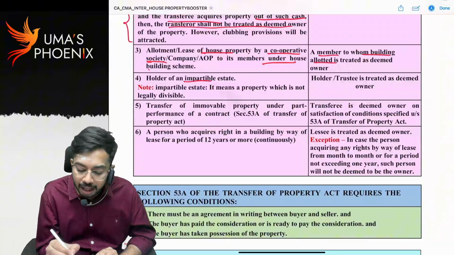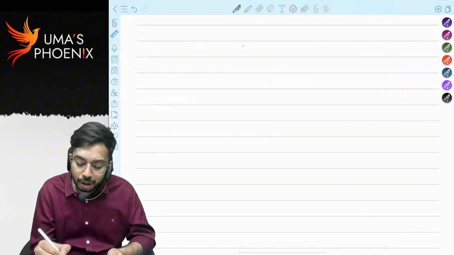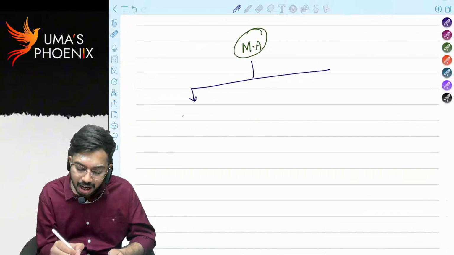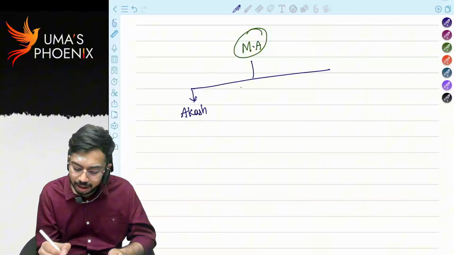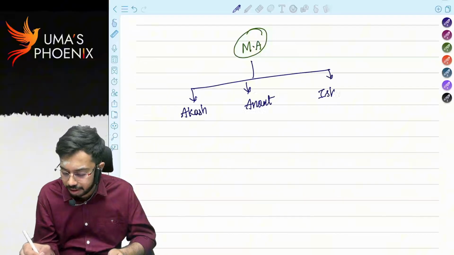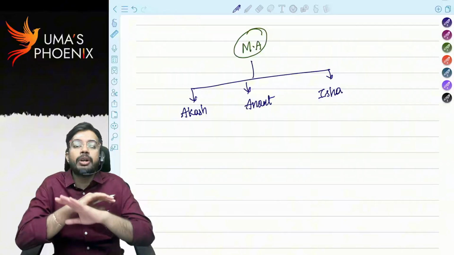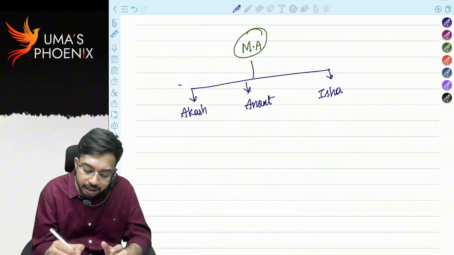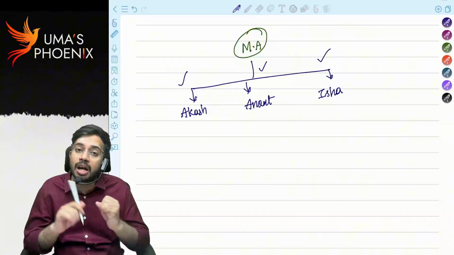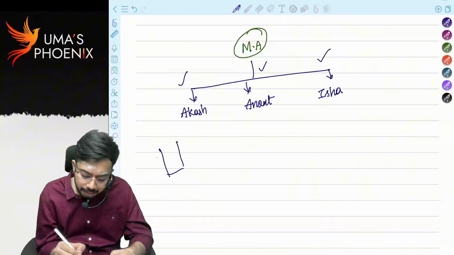Next, holder of an impartible estate. Sir, what do you mean by impartible estate? Let's say Ambani is there, Mukesh Ambani. How many children does he have? He has 3 children, right? Akash, Anant and Isha. Am I correct? Yes. Now, one fine day, Ambani distributed all his assets to all the three children. Whatever the assets he is having, he equally distributed all the assets to Akash Ambani, Anant Ambani as well as Isha Ambani. Now, there is a temple.